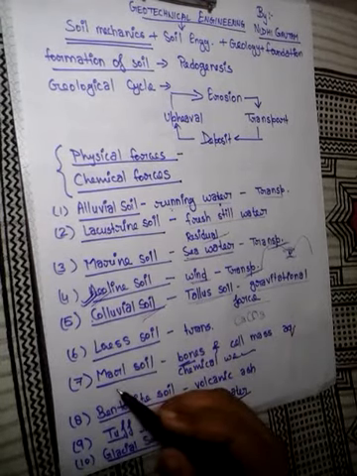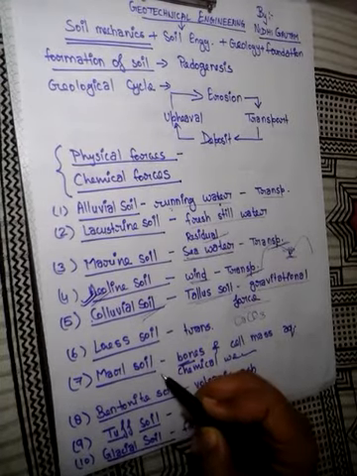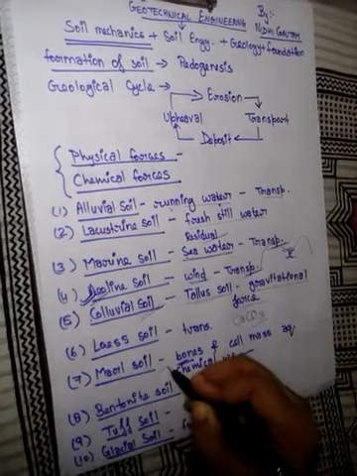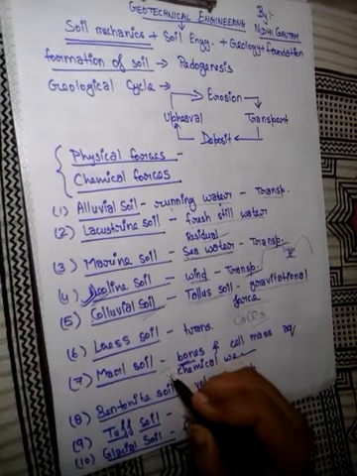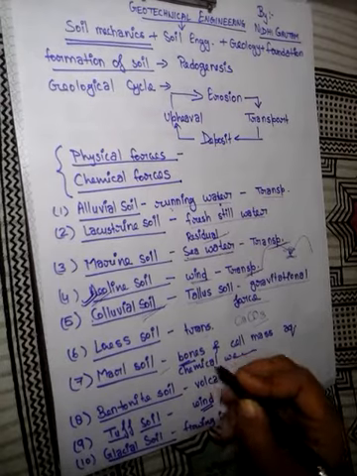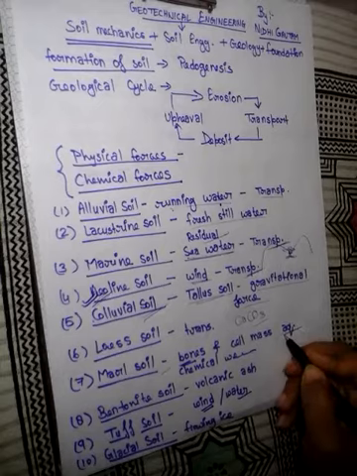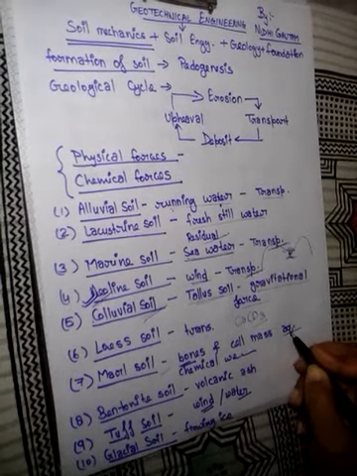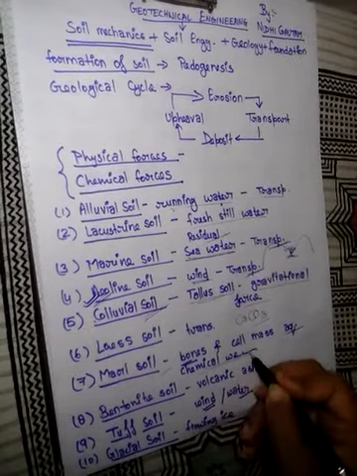Now next type of soil is marl soil. It is a fine-grained calcium carbonate soil of marine origin, which is formed due to the decomposition of bones and cell mass of aquatic life. Aquatic life means plants and animals both living in the water, and this is a type of chemical weathering soil.